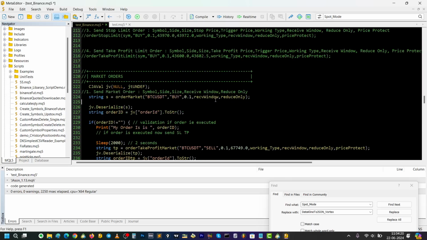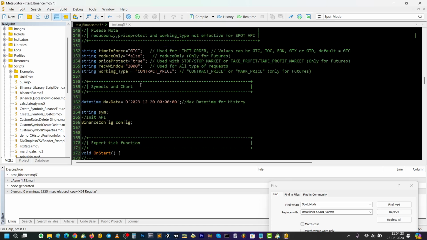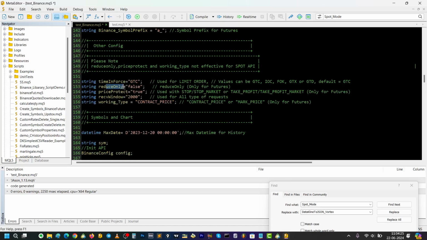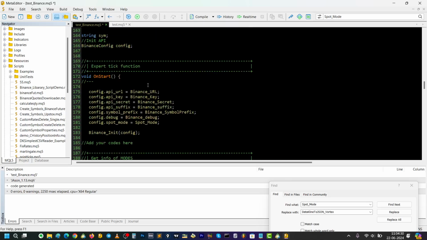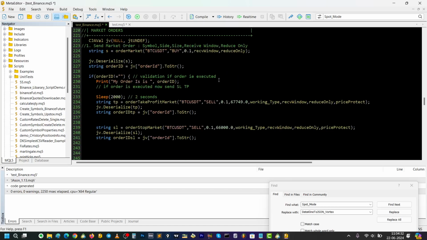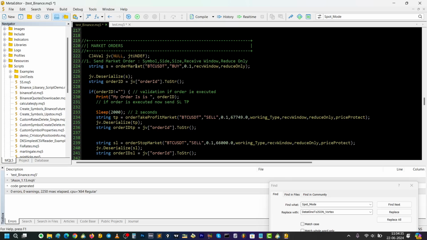Make sure reduce only is set to false, or if you need it, you can set it to true. Okay, in my condition it is set to false. So once the order is sent, we initialize this using deserialize, jb.deserialize s. After that, we just have to query the order id. Okay, using this code, string order id equal to jb order id dot to string.